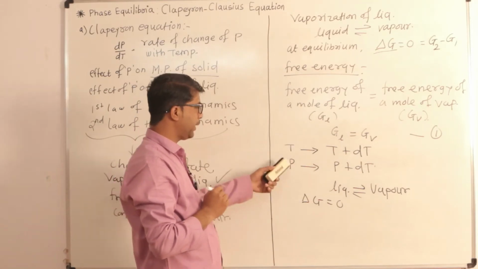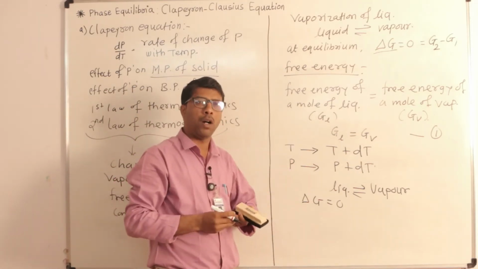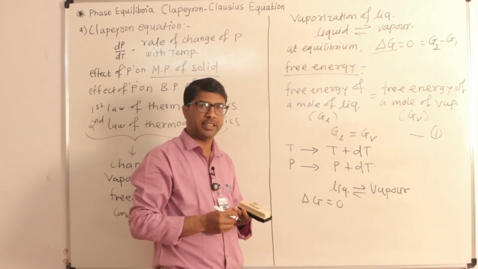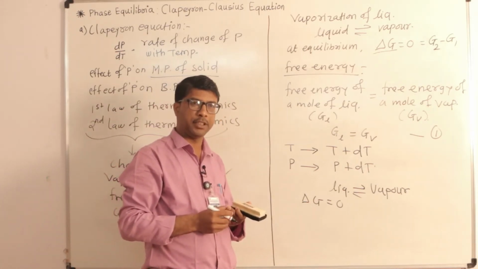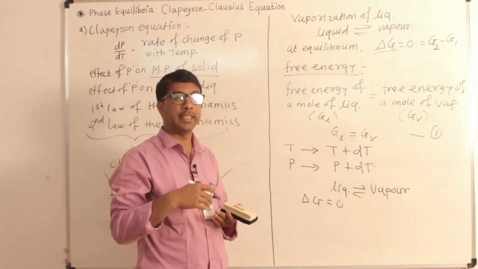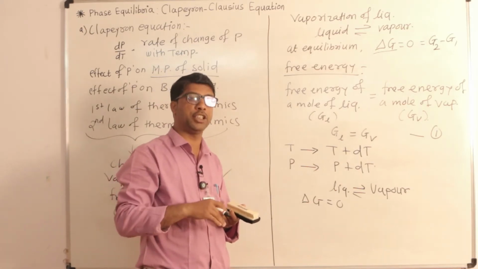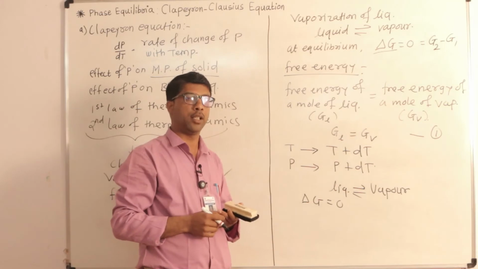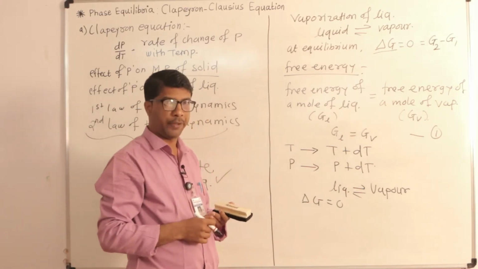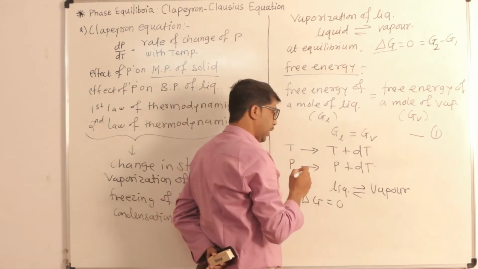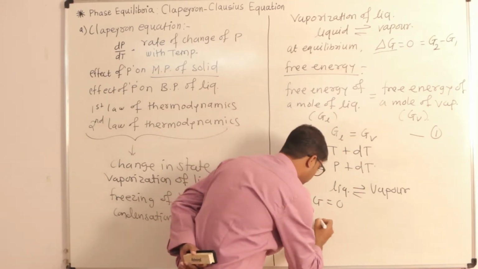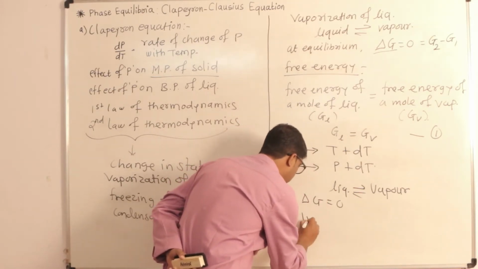Then if temperature and pressure increase, what changes take place in the free energy? Either free energy decreases or free energy increases. If free energy decreases or increases, what quantity do we represent here? So the free energy also increases for liquid.